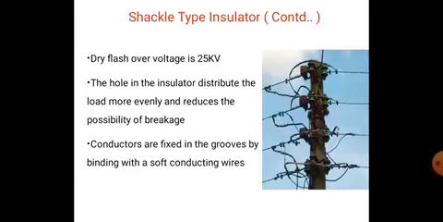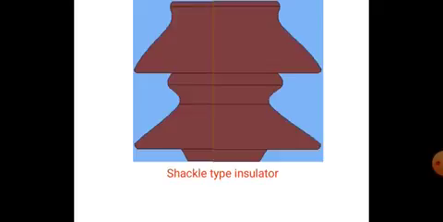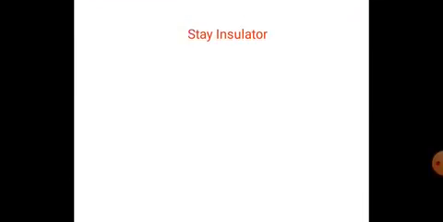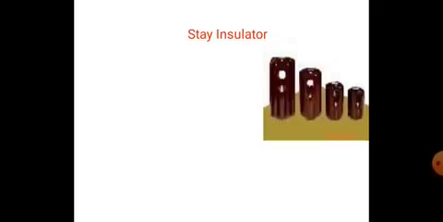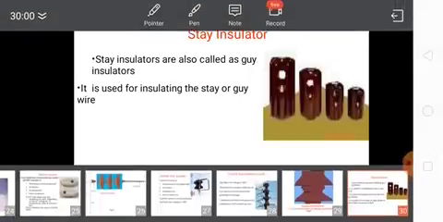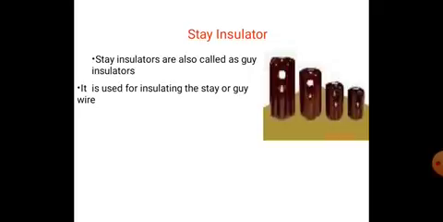So conductors are fixed in the grooves by binding with soft conducting wires. So these are the shackle type insulators. This is a cross sectional view of a shackle type insulator. And stay insulators are nothing but stay or guy insulators. So in between corners at 90 degrees, we are using stay insulators.